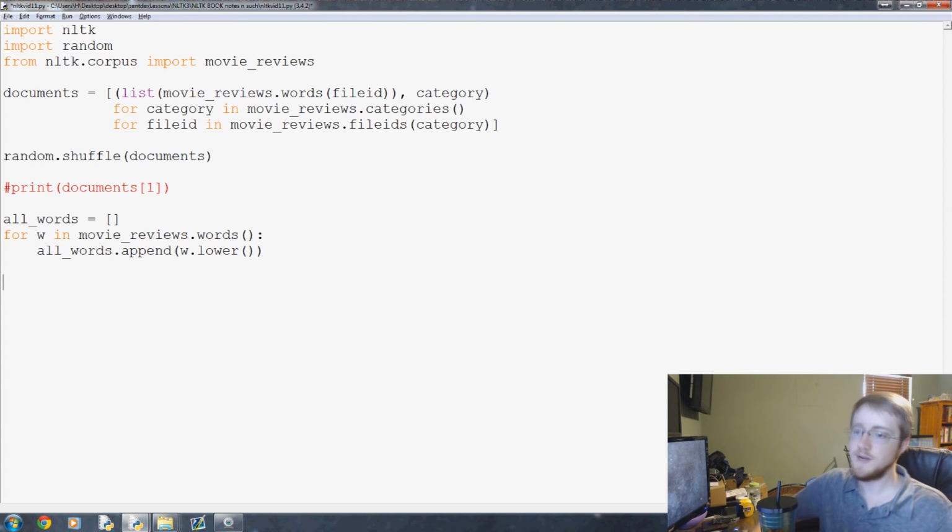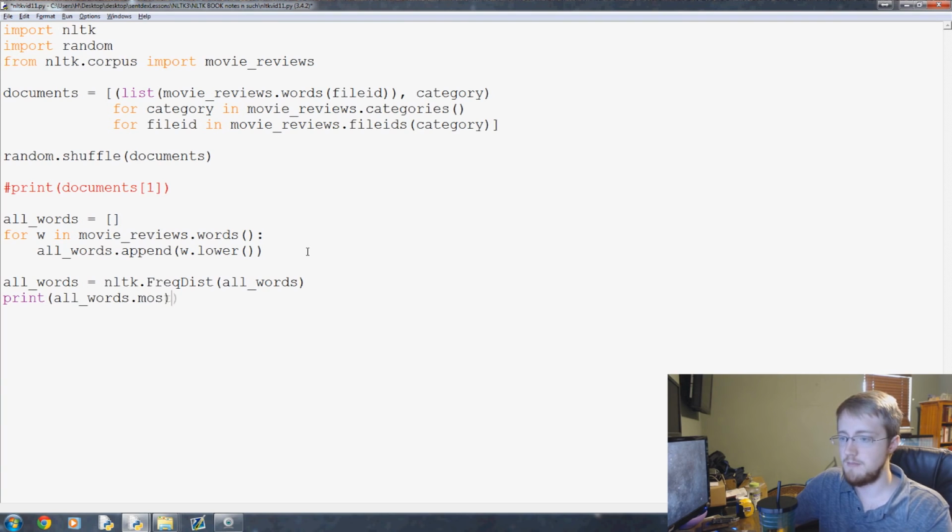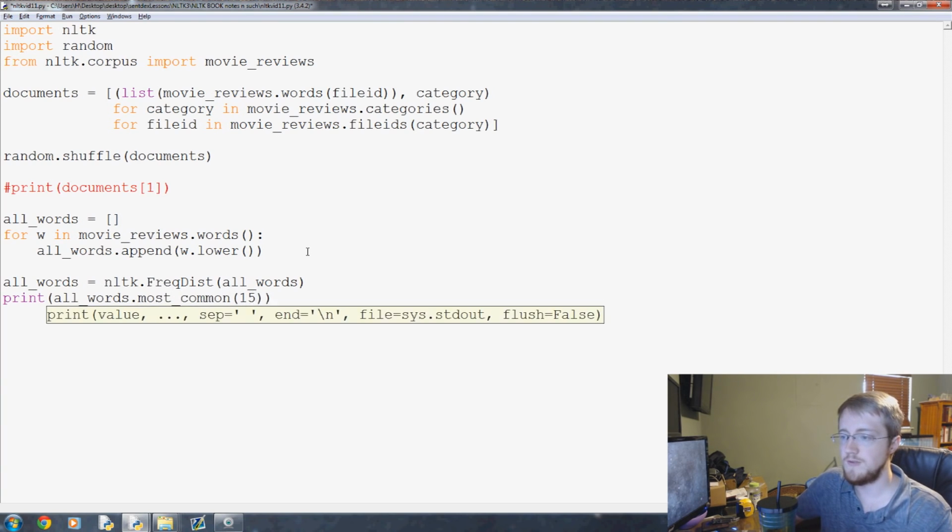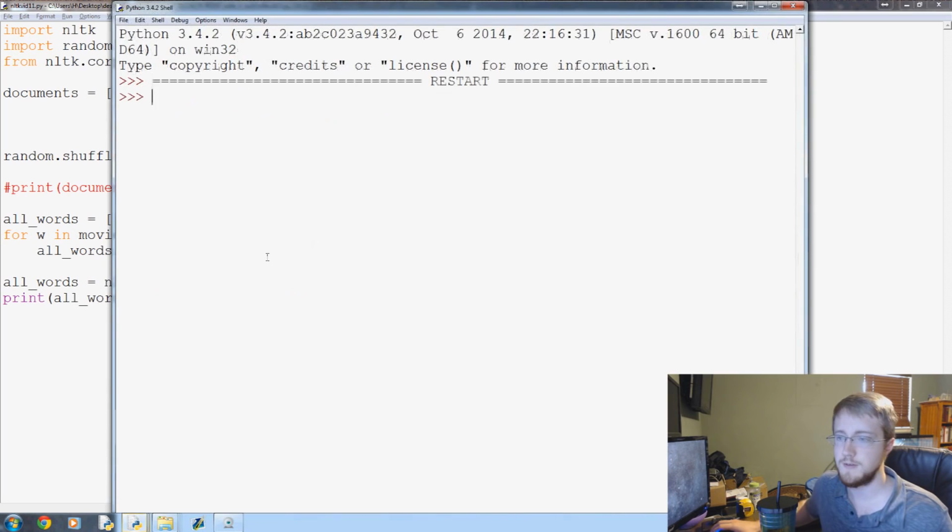Now we can find out really quickly what the most common words are. First of all, all_words is a list right now, so let's convert that to an NLTK frequency distribution. We can do all_words = nltk.FreqDist(all_words), and then print all_words.most_common, and let's do the 15 most common words.